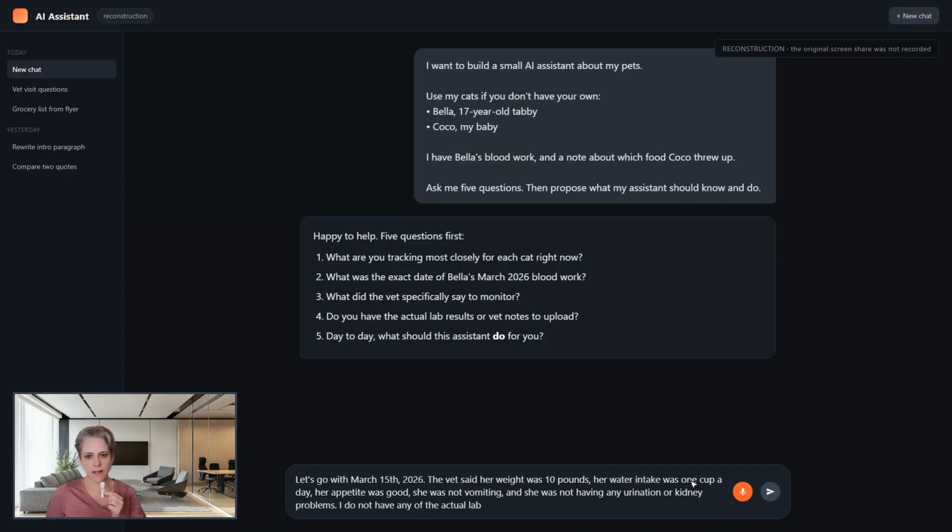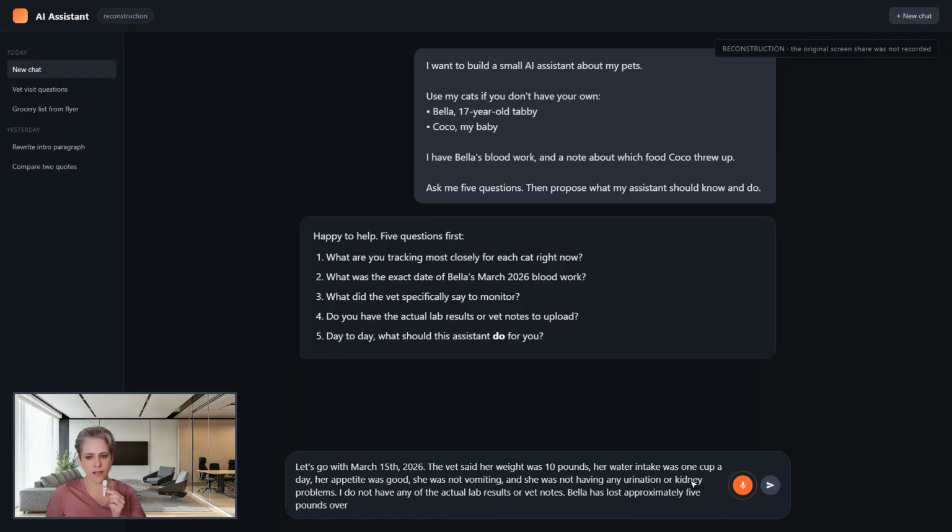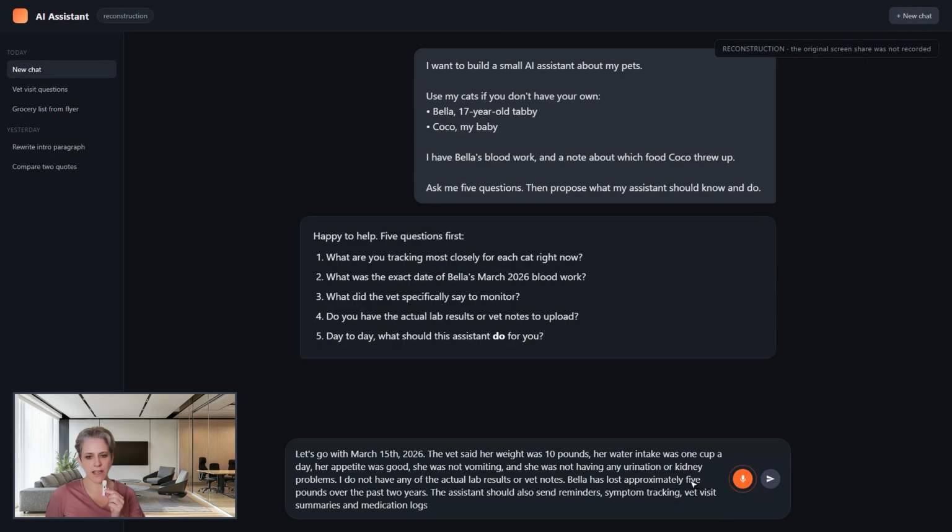Question 3. I do not have any of the actual lab results or vet notes. Bella has lost approximately 5 pounds over the past 2 years. The assistant should also send reminders, symptom tracking, vet visit summaries, medication logs as part of this. Okay. All right.